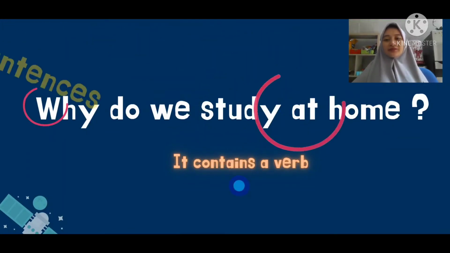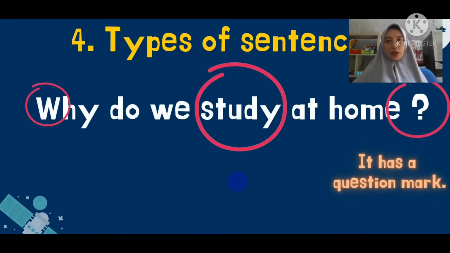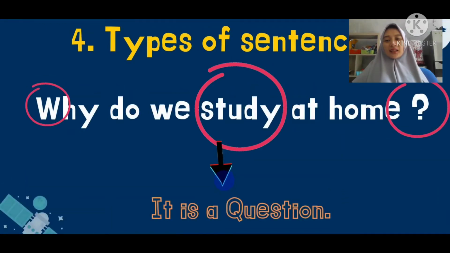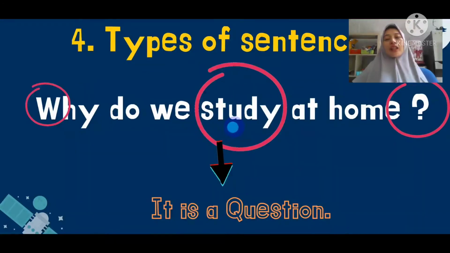And look at the end of the sentence, which is a question mark. Okay. It is a question because in the beginning there is a capital letter and it starts with a question word, why, and then there is a verb and it ends with a question mark.